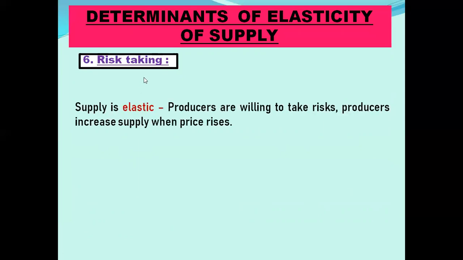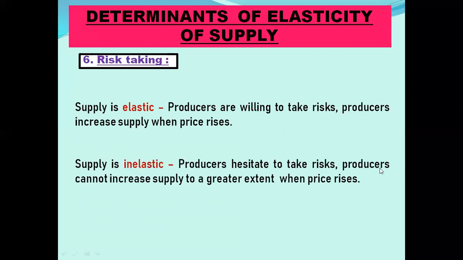Moving on to another factor, risk taking. We have to see whether the producers are risk lovers or risk averse people. Supply is elastic when producers are willing to take risk. Suppose the prices rose and there are producers who are willing to take risk, they are risk lovers. They will increase the supply because they know even if price falls all of a sudden or even if there's a problem at the time of production, they are risk lovers. It does not matter. So they increase the supply.